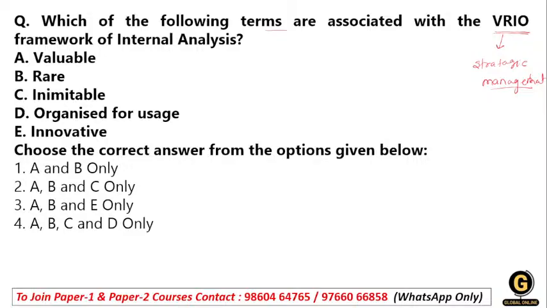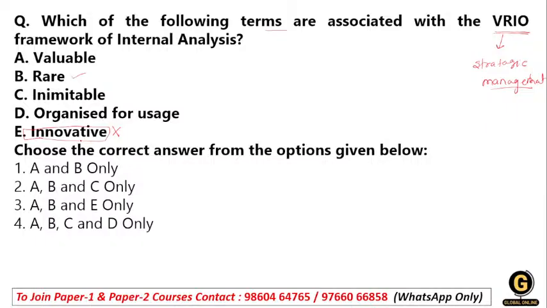Do you know the full form of VRIO? V for valuable, R for rare, I for inimitable, and O for organization, for the use of resources. Innovation is not a part of VRIO, so you can easily eliminate this option.